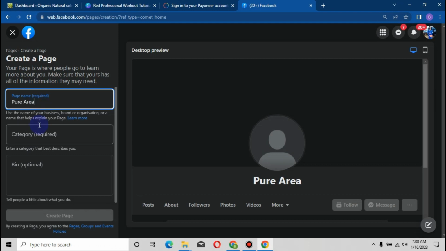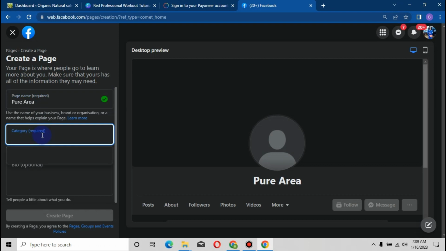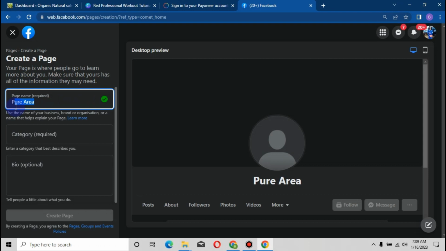Now the next thing here is you have to add a category, and what they mean by category is what is the purpose of the page. Category is simply telling Facebook, okay, this page is dealing with this or that. Whenever the page name is approved, you're going to see a green tick, a green symbol telling you that this name hasn't been used before. Because if I use a name that has been used, Facebook will tell us this name already exists. Yeah, they definitely do that.